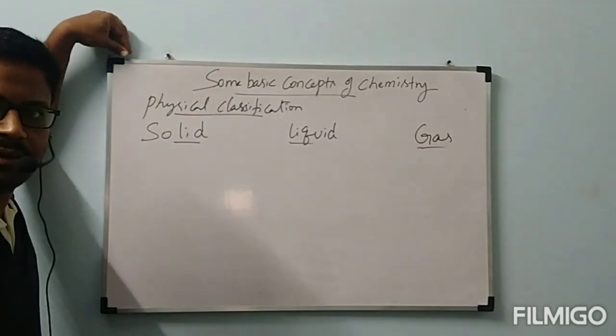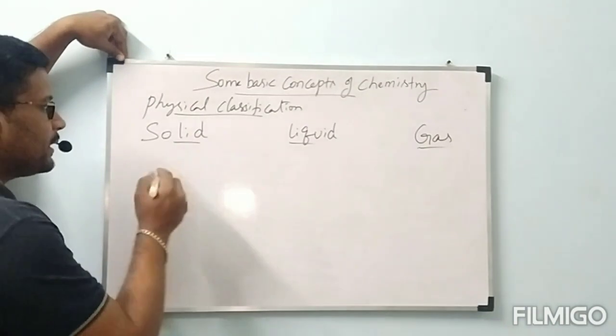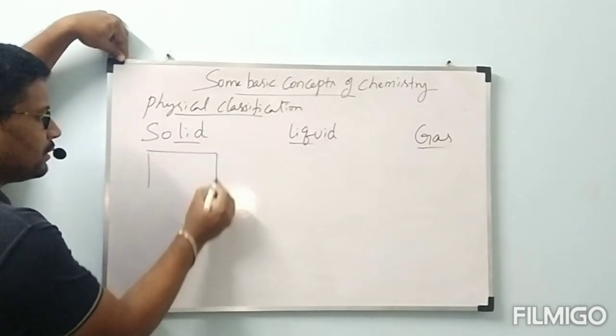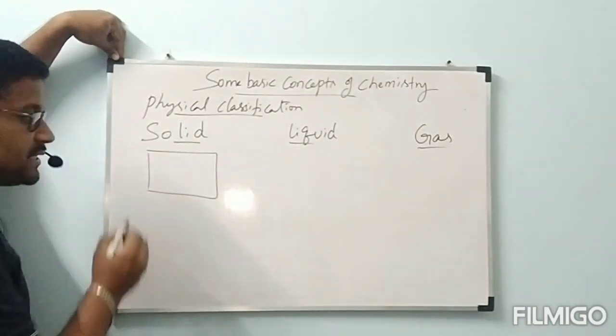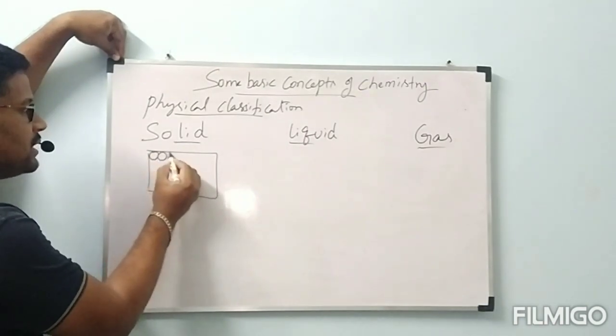Solid, liquid, gas. Now, the particles present in a solid are very closely packed with each other.